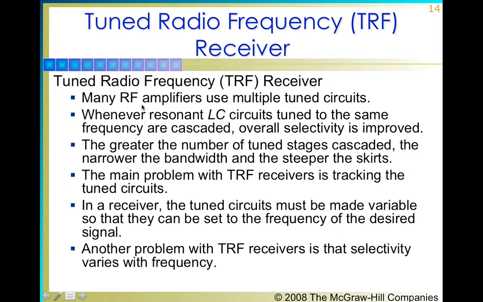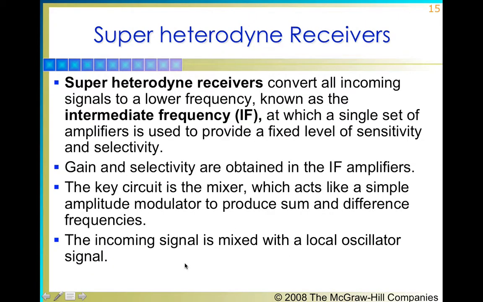It is saying that many RF amplifiers use multiple tuned circuits. Whenever resonant LC circuits tuned to the same frequency are cascaded, overall selectivity is improved. The greater the number of tuned stages cascaded, the narrower the bandwidth and the steeper the skirts. The main problem with TRF receivers is tracking the tuned circuit in the receiver. The tuned circuits must be made variable so they can be set to the frequency of the desired signal. Another problem with TRF receivers is that selectivity varies with the frequency.